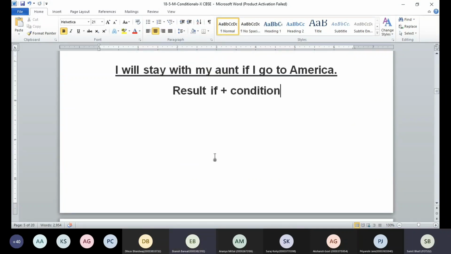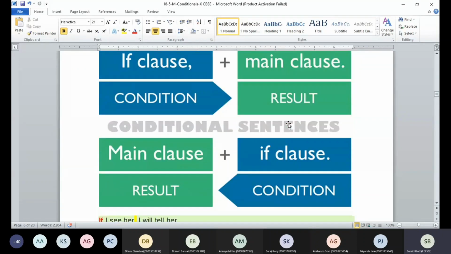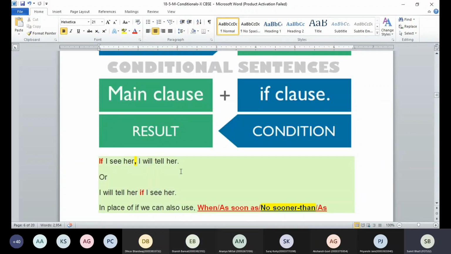Any doubts so far? Okay, so remember, whenever the if clause is at the beginning, we always separate it using a comma, then we put the main clause or result. Condition first and then the result. Or we can put the result first and then the condition without using a comma. So I can say, if I see her, I will tell her. Or I can say, I will tell her if I see her. So if you're using the if clause at the last, then don't use a comma. If you're using it at the beginning, use a comma. But can you use then or comma then? No, sir, we cannot.